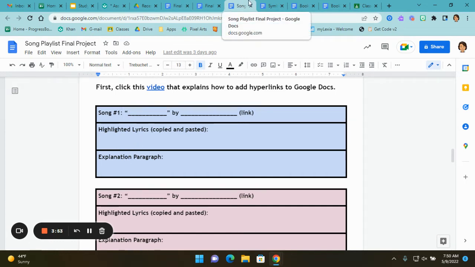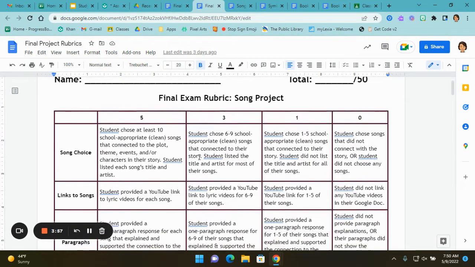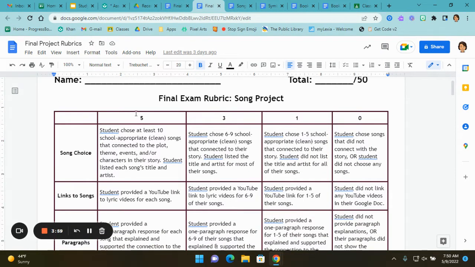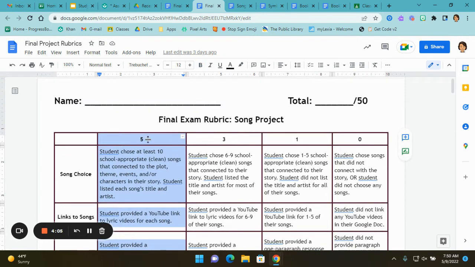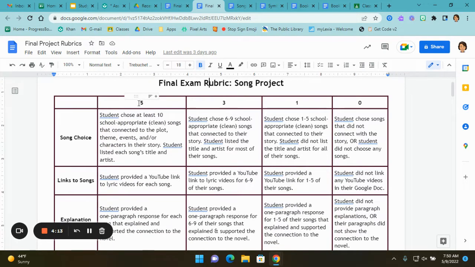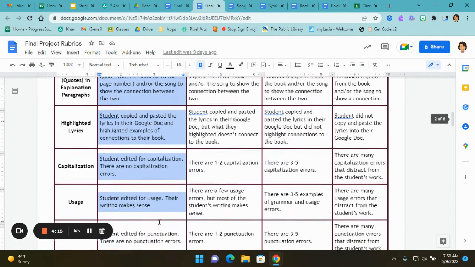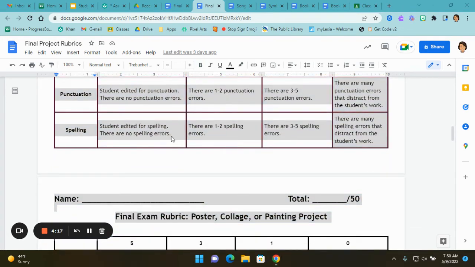So what we're going to look at now for this project is the rubrics. When you're looking at the rubrics, you want to look at this column. On your paper, you're going to look at the column on the very left because that means you got full points. Now each project's out of 50 points. So we're going to talk about what you need to do in order to get 5 points in each section. So let's go through that now.